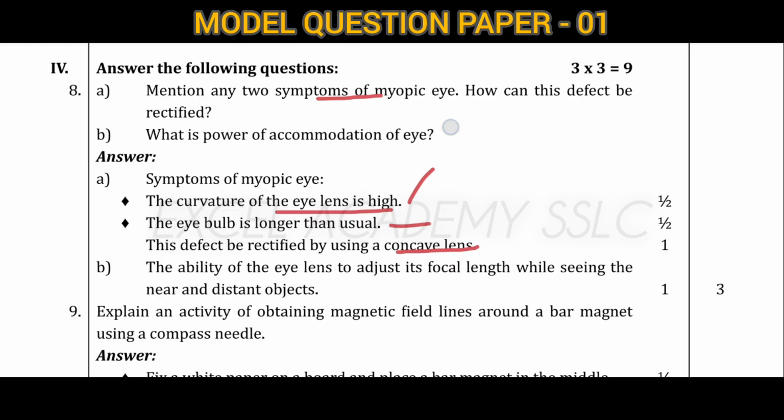Next, power of accommodation of eye, it is an important question. It is the ability of the eye lens to adjust its focal length while seeing near and distant objects.